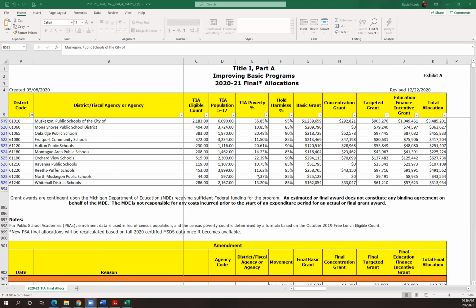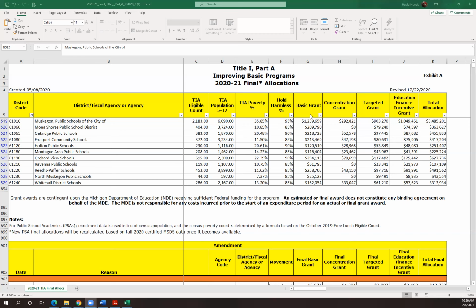If you have a very low poverty, then you have a lower hold harmless amount. They go anywhere between 85 and 95%. So what's hold harmless? That means that for the next year, your allocation won't go down any more than 95% of that. So you can look at your allocation, you can look at your hold harmless amount, and you can get a feel for how much that might go down no matter what next year. So that's your hold harmless amount.